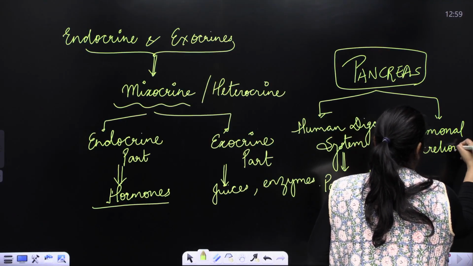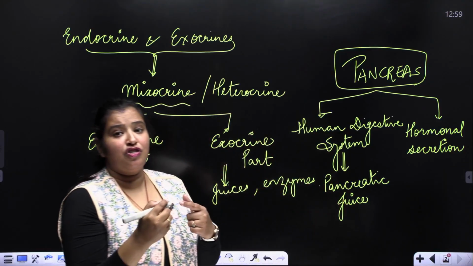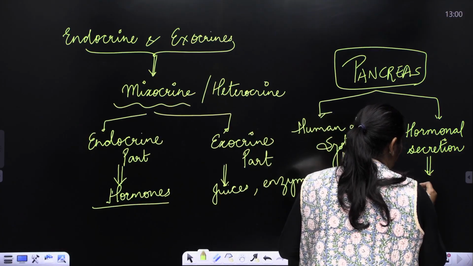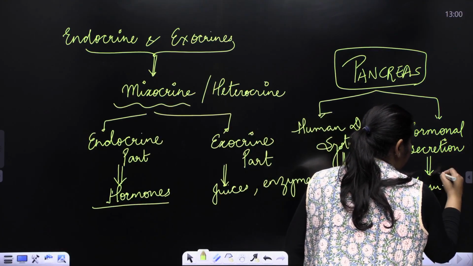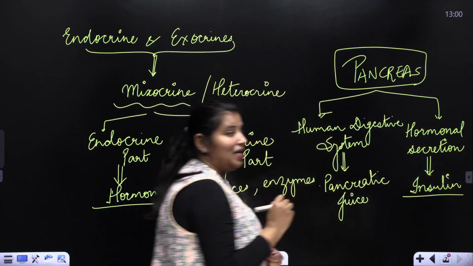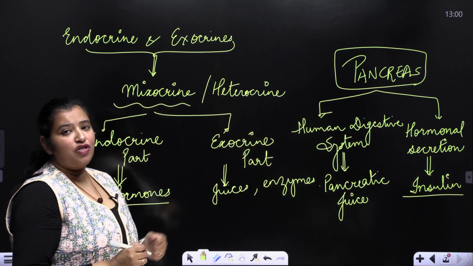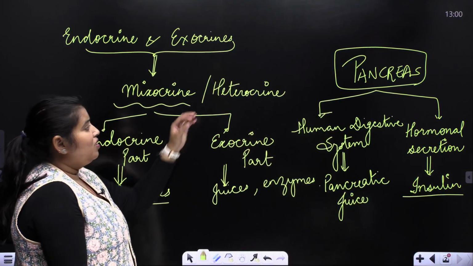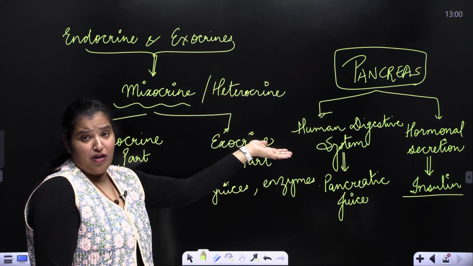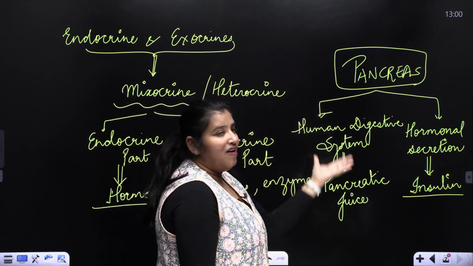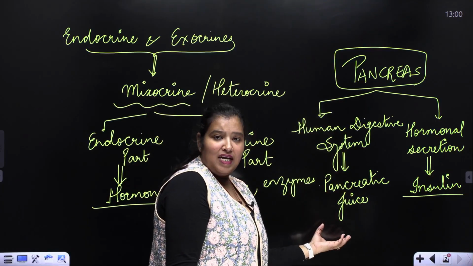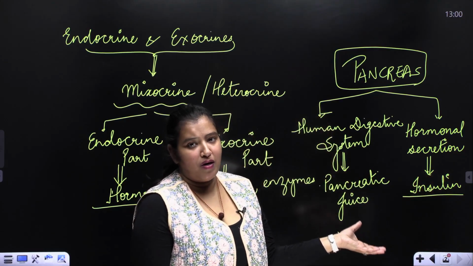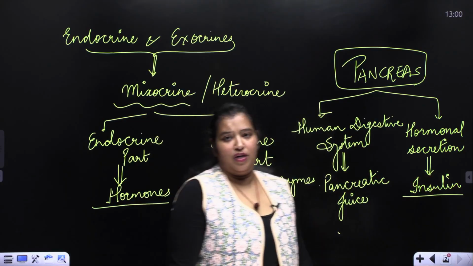Hormonal secretion in case of the endocrine part is in the form of insulin, where it plays a role to maintain the blood sugar level. Okay, we'll have a look at the functions later. But you have to remember why pancreas is mesocrine in nature, because it has exocrine activity in the human digestive system and it has an endocrine activity in the hormonal secretion part. And that is insulin.